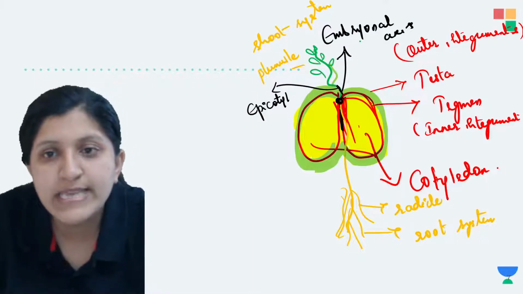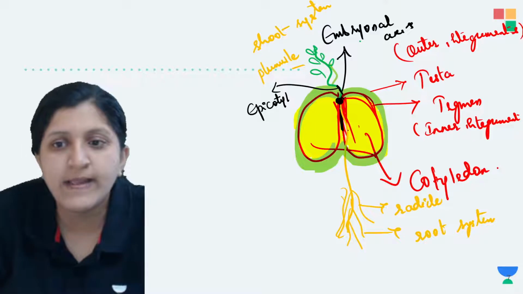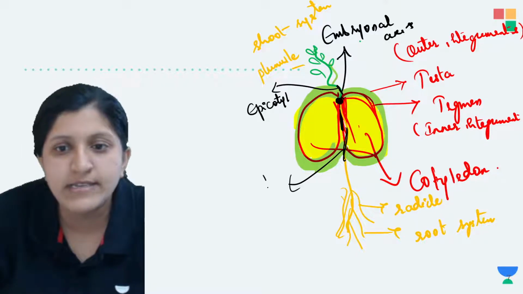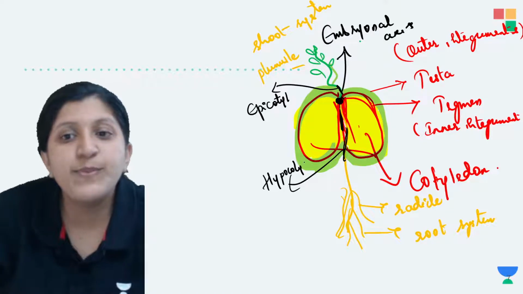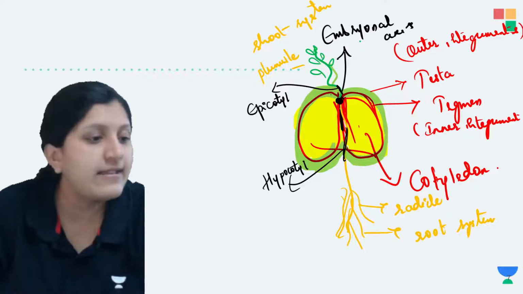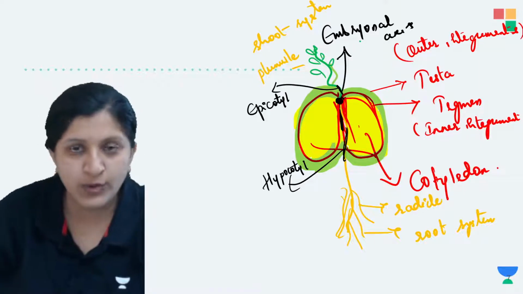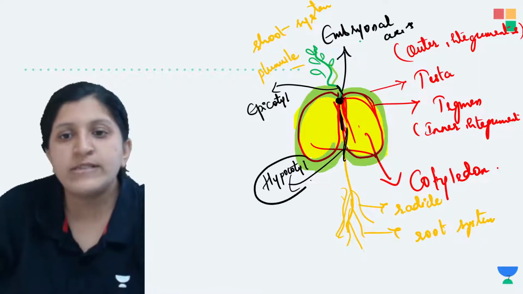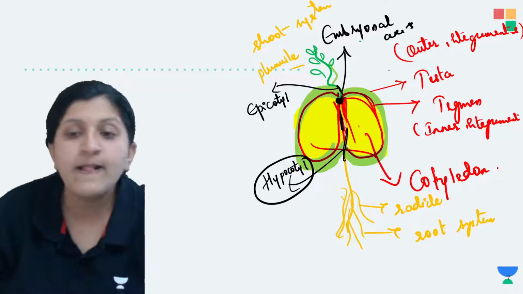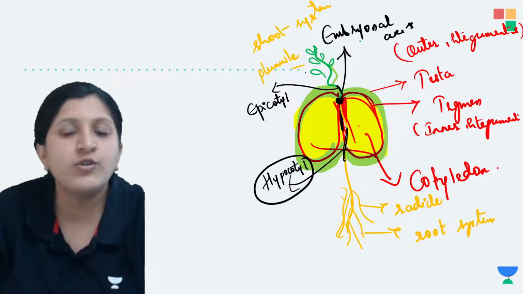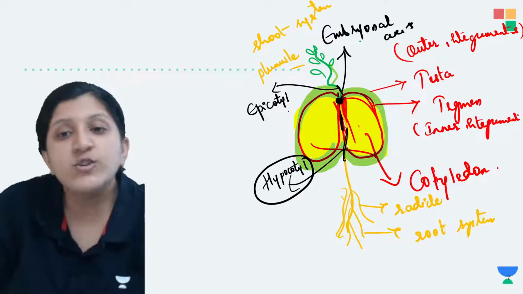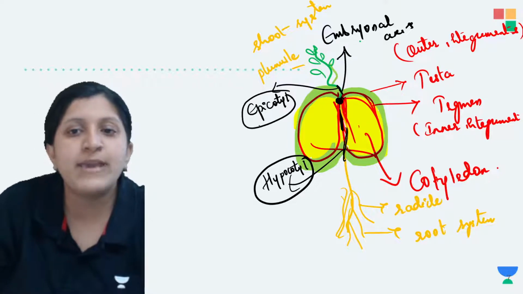And now between the same node and this radicle, what is there in this region? This can be considered as the hypocotyl region. That is between the radicle and the embryonal axis or the node. So this region is the hypocotyl, and between the embryonal node and the plumule, that is called the epicotyl.